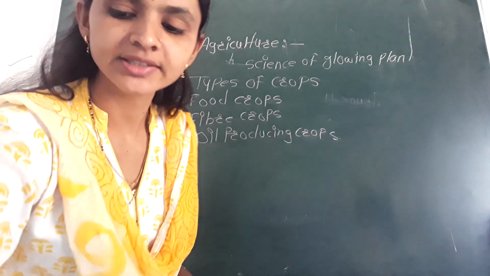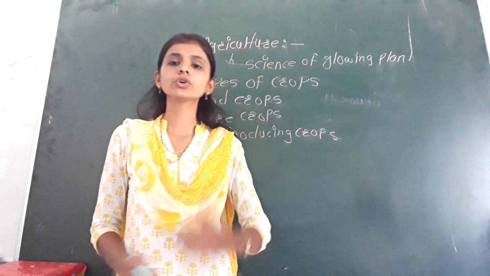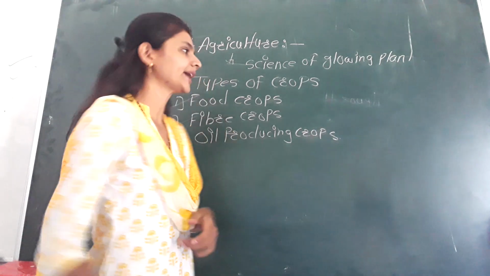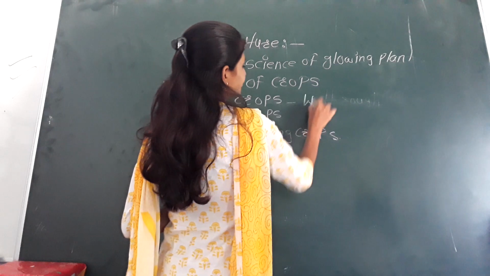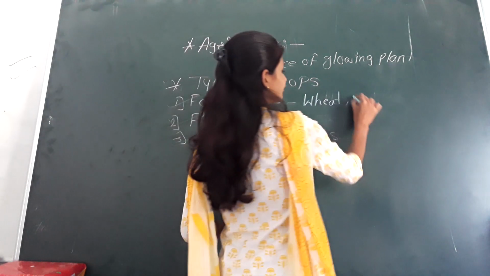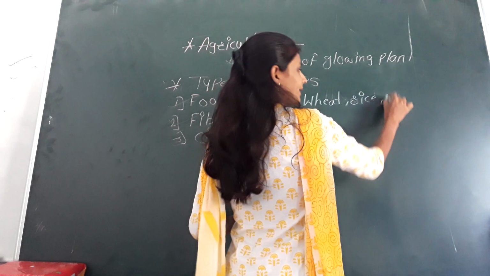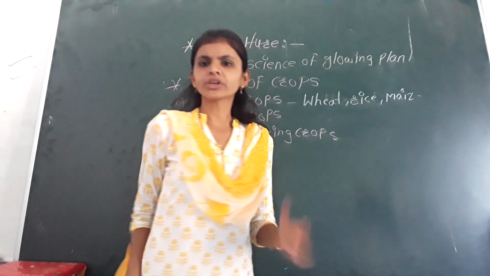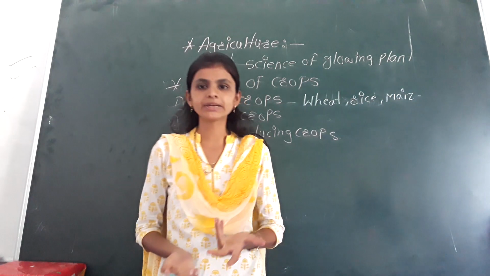So in detail we will discuss that. We know that some crops we use for eating purposes only, like wheat, rice, maize. These types of crops we use for eating purposes.